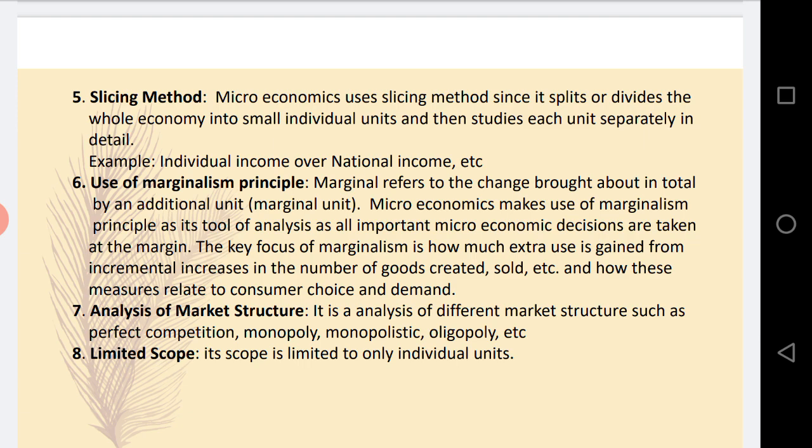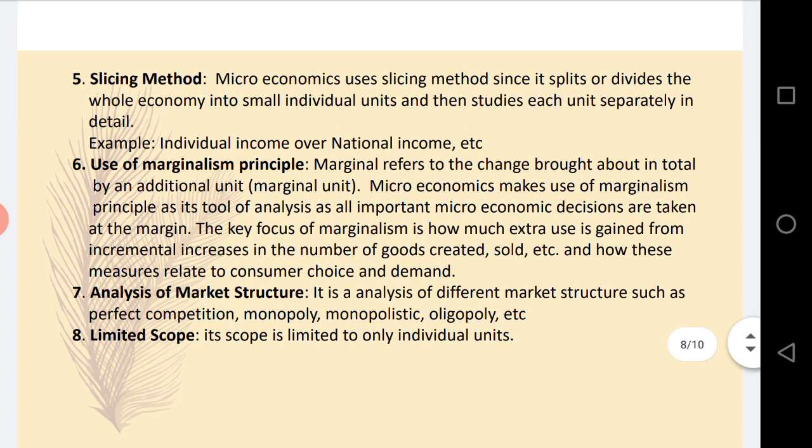Every economist has to think about how these measures relate to consumer choices and demand, and how, because of the prices and the consumption of additional units, the customers are going to be satisfied. Next is analysis of market structure.